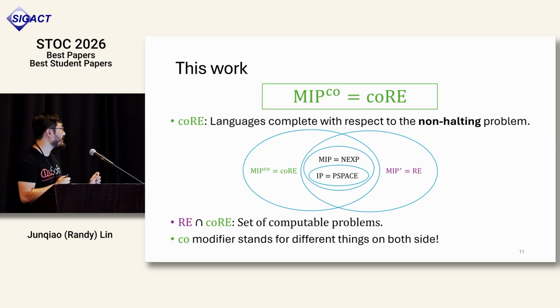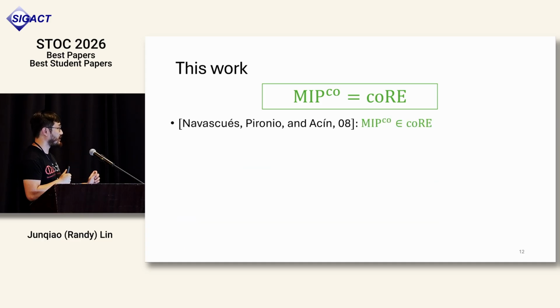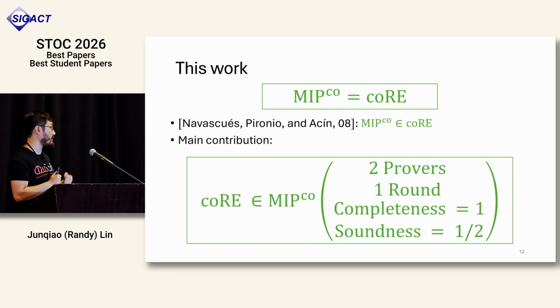And just a special footnote, the co-modifier in MIPco and in coRE actually stands for different things. The co in MIPco stands for the commuting operator model of entanglement, and the co in coRE stands for the complement of the language. You can thank whichever MIP star author came up with this for this confusing notation. Just a special note, the fact that MIPco is coRE complete is not entirely surprising. We know previously that MIPco is inside coRE by the well-known NPA hierarchy. So the main contribution of this work is putting coRE inside a MIP protocol with 2 provers, 1 round, with completeness 1 and soundness 1/2.